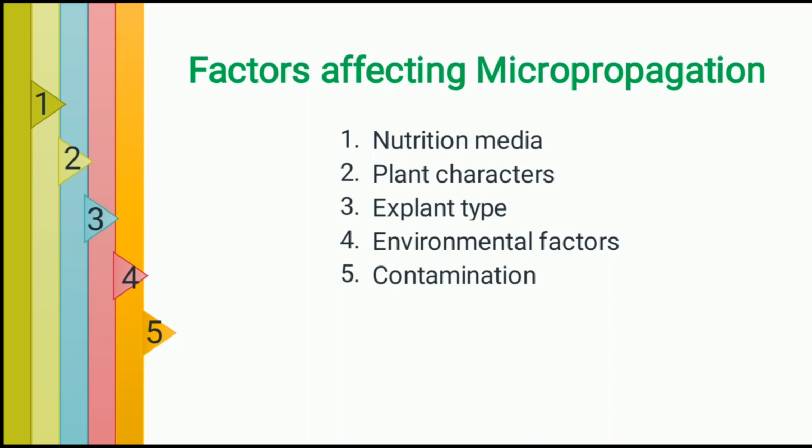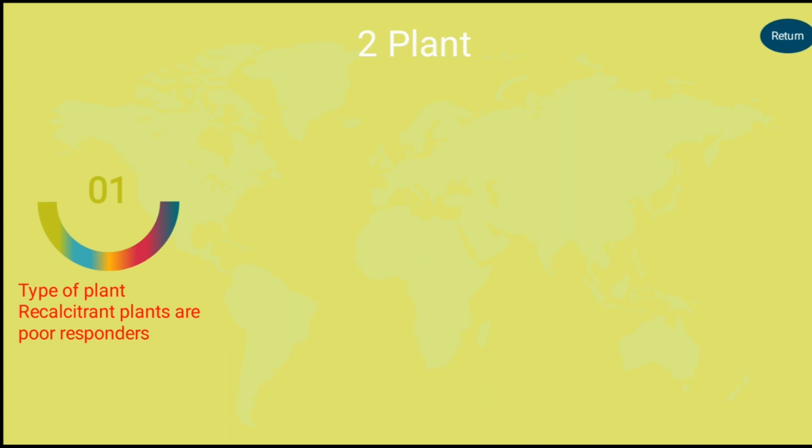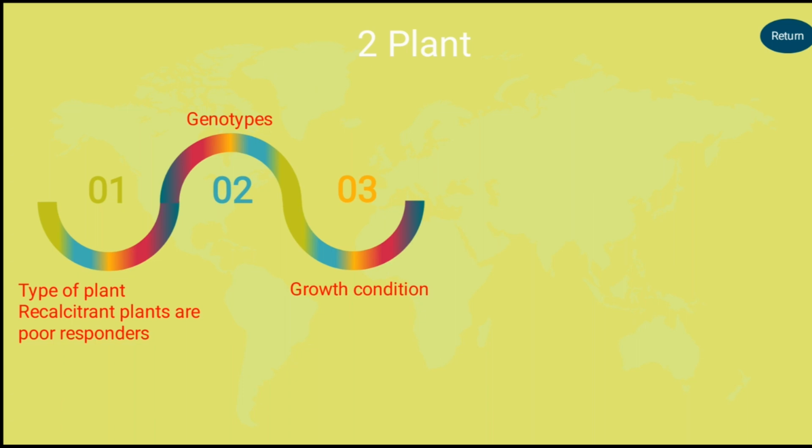And the second factor is plant types. In general, the type of the plant responds differentially to the in vitro micropropagation techniques. Mostly cereals are thought of as recalcitrant plants, which are poor responders for the micropropagation techniques. Second, within the plant, the genotype variation will influence the micropropagation success rate. Certain varieties respond well and some other varieties do not respond well. Growth conditions play a major role in the success rate, and the age of the plant from which the explant is selected also plays a major role.